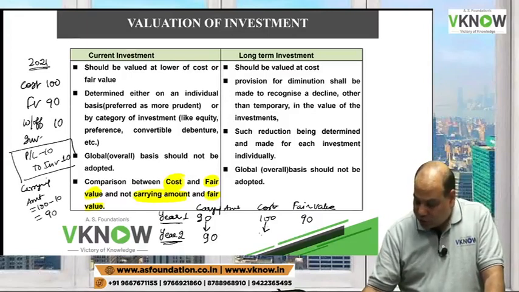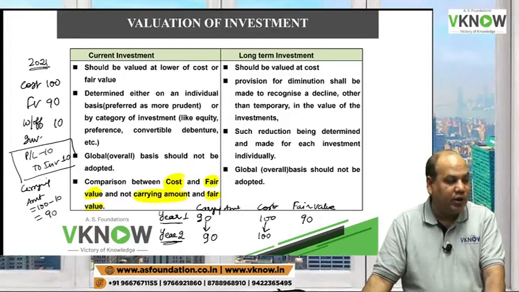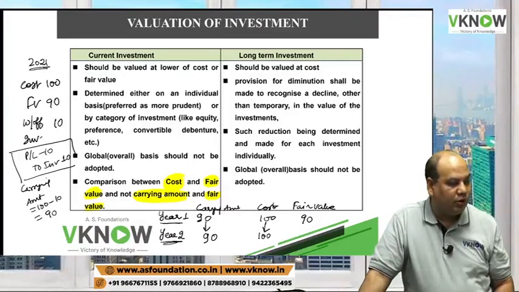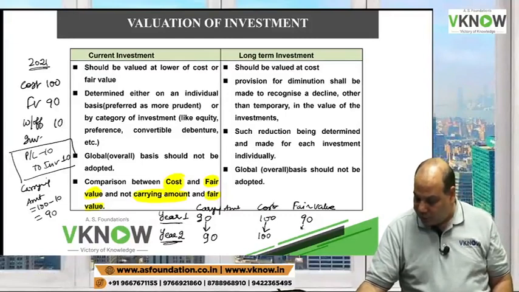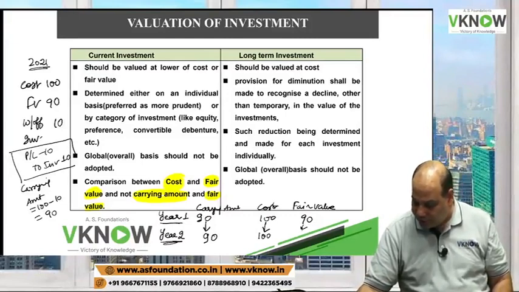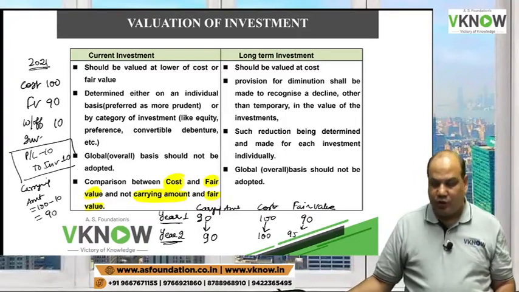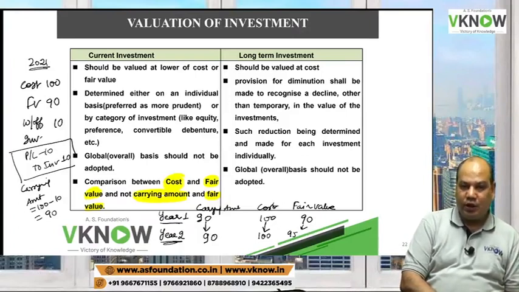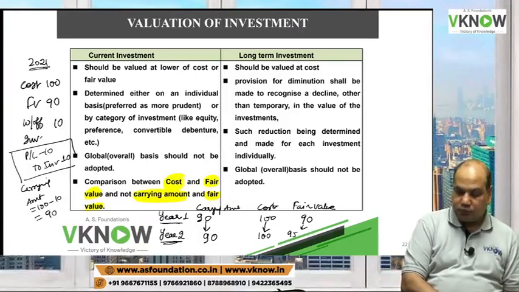My cost will always remain the same, 100, because cost is like your birthday, it is locked. Cost will not change. But my fair value will become, let us say, 95. In the second year, my fair value becomes 95.